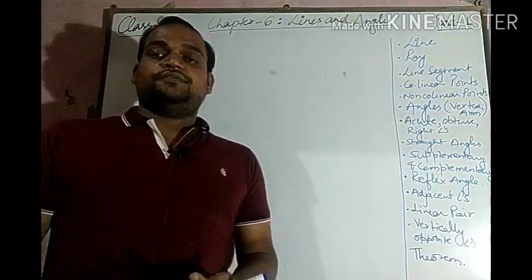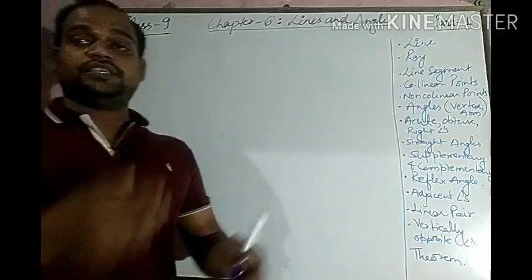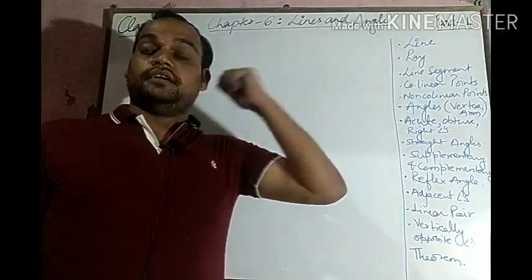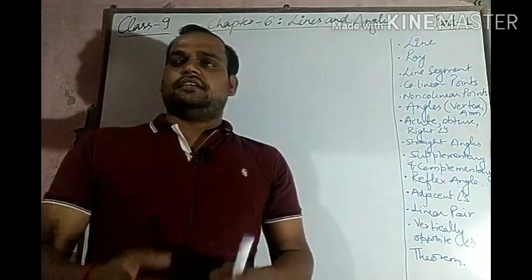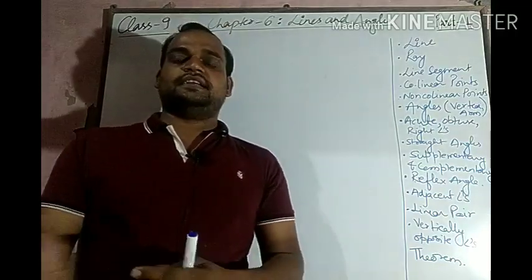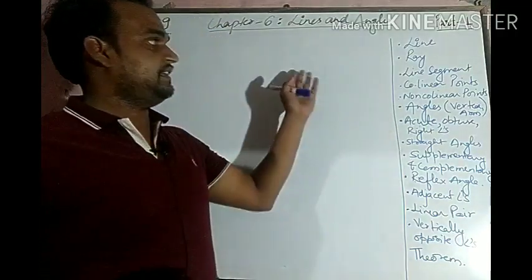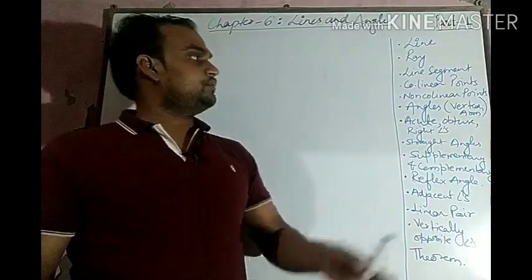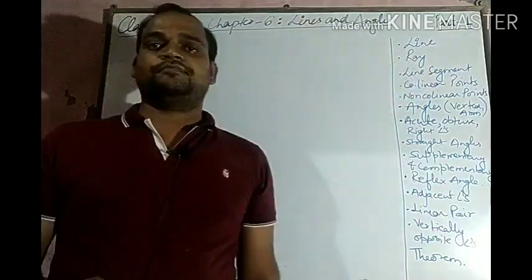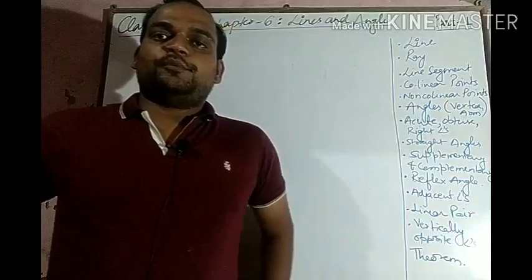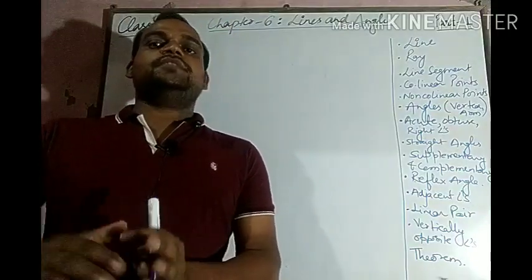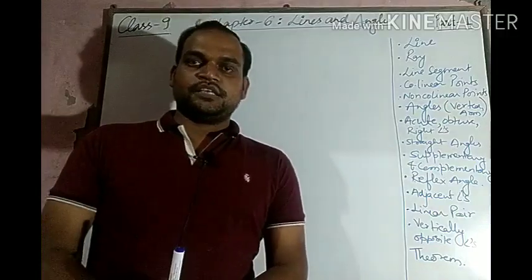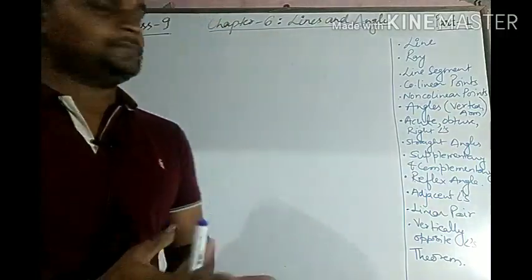In physics we have made many uses of lines and angles. In the chapter on light, we have seen that there are angles of incidence, angles of reflection, and light rays. Ray diagrams are made due to knowledge of rays. So this is a very important topic and this is the basis of geometry which we read in higher classes.